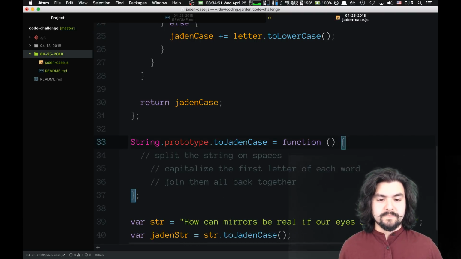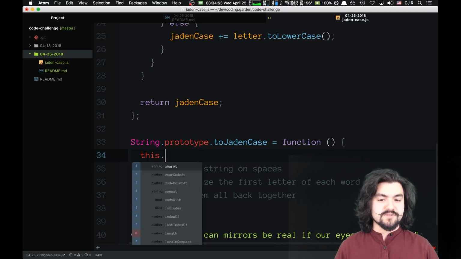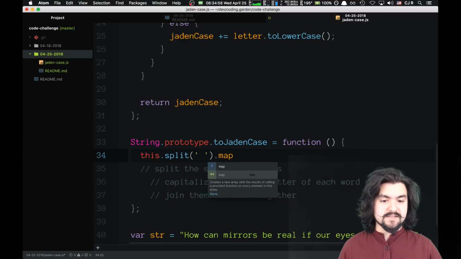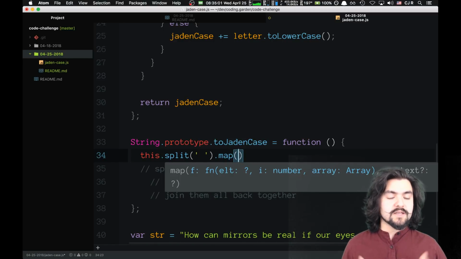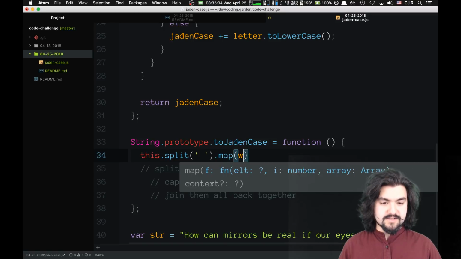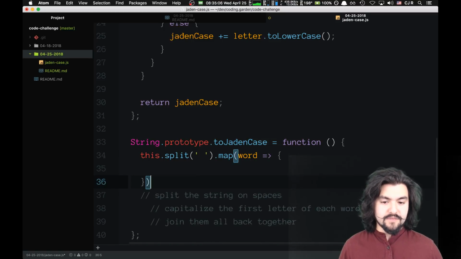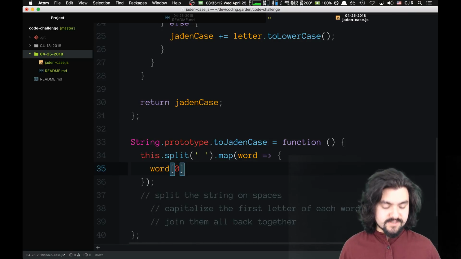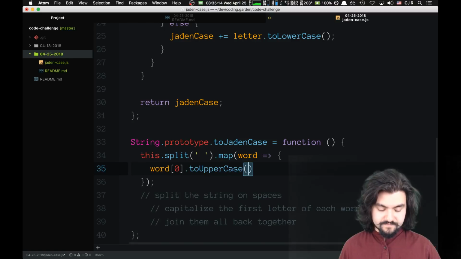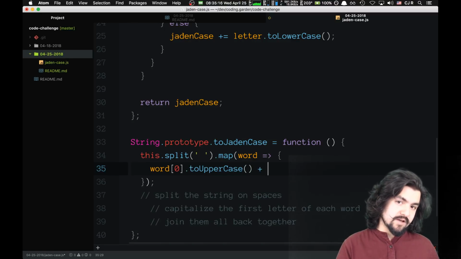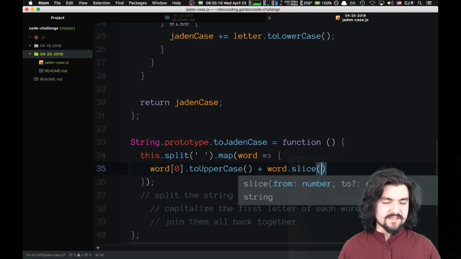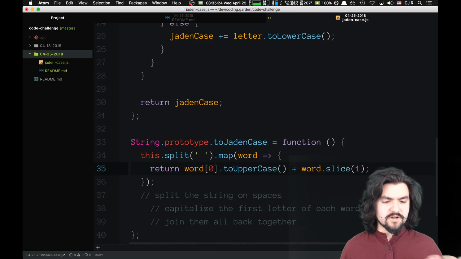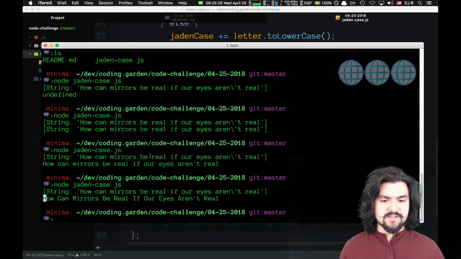Okay. So I'm just going to split the string, and we'll split it on the space. So this is word, and the thing we want to return is word, the first letter in the word dot toUpperCase, and then the rest of the word. I believe there's a method slice, which is like substring, it will return a specific subword. Test it out real quick.